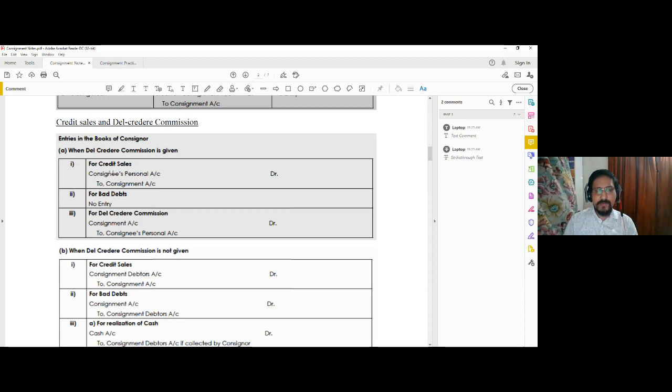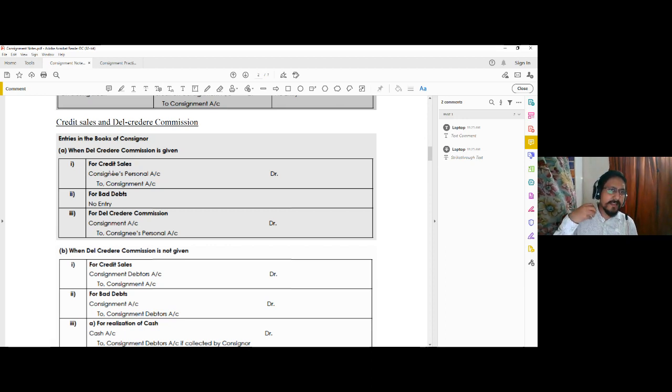In the books of the consignor, when the del credere commission is given, the consignor is totally relieved about collection from the consignment debtor. He will charge the consignee only and get everything from the consignee. The consignee, on the other hand, will put in his effort to collect the proceeds for the consignor, and if anything remains uncollected, that is bad debt, it will be borne by the consignee.